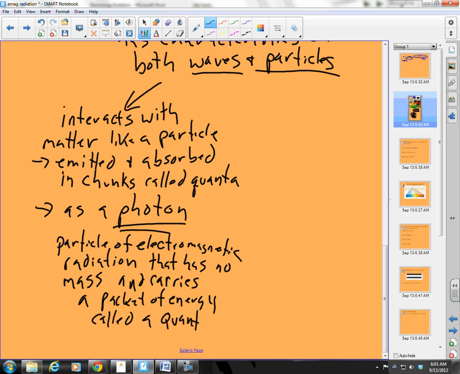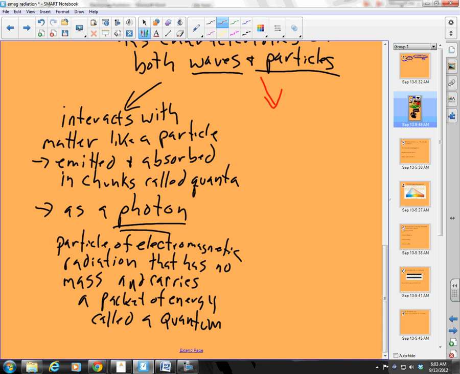Okay, so that is the property of electromagnetic radiation that is particle-like in nature, right? It interacts with matter like a particle. That means it is emitted and absorbed in chunks called quanta. It is emitted as a stream of photons. Good. Now, what aspects does it have that are wave-like?